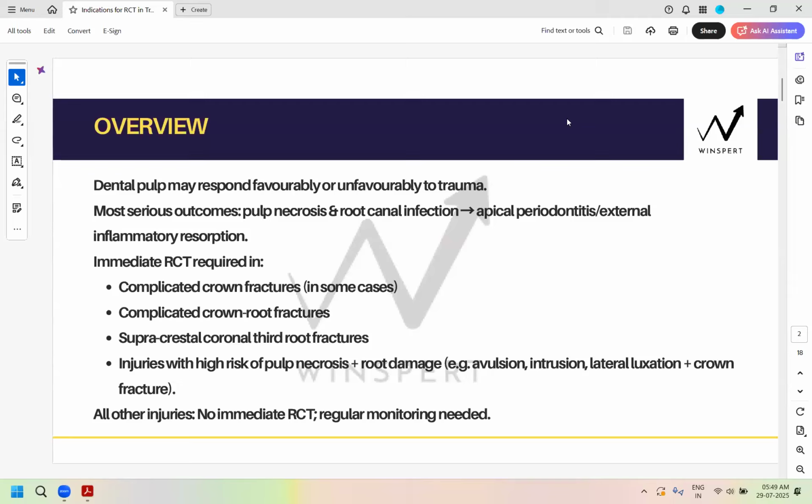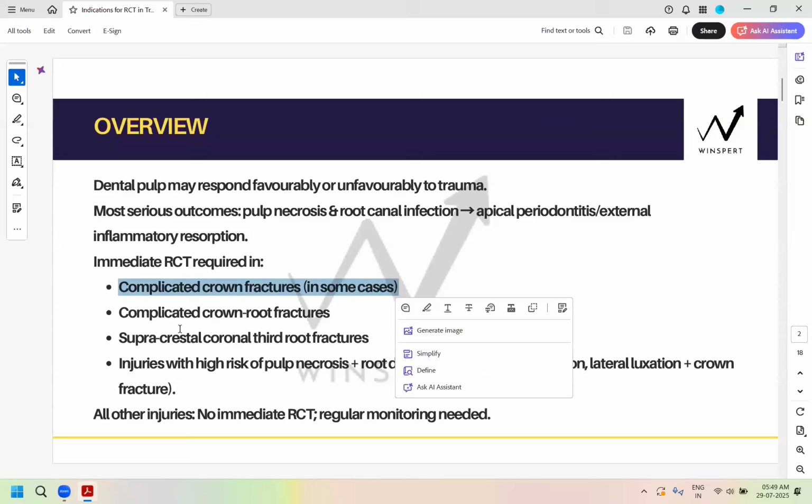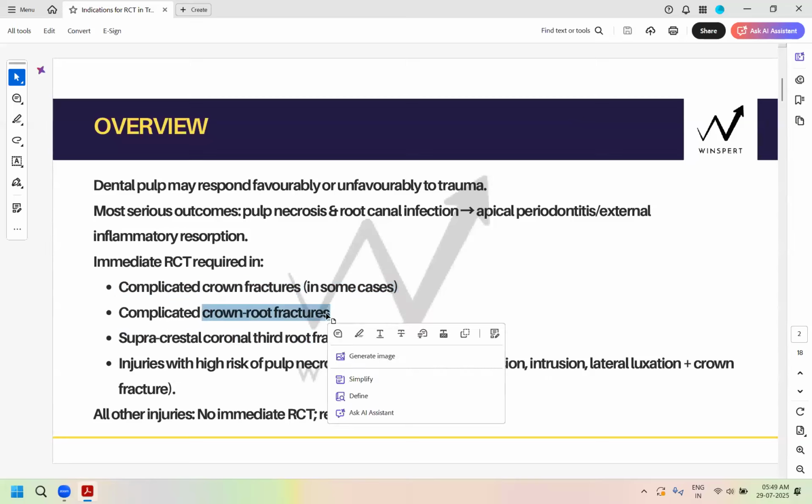We'll talk about that. Then complicated crown root fractures, where the crown and the root both get involved, will absolutely require RCT. A complicated crown fracture in a mature tooth with a big size needs pulpectomy, but in other cases, with an immature tooth or small size, you can avoid immediate RCT. But a complicated crown and root fracture will immediately require an RCT.